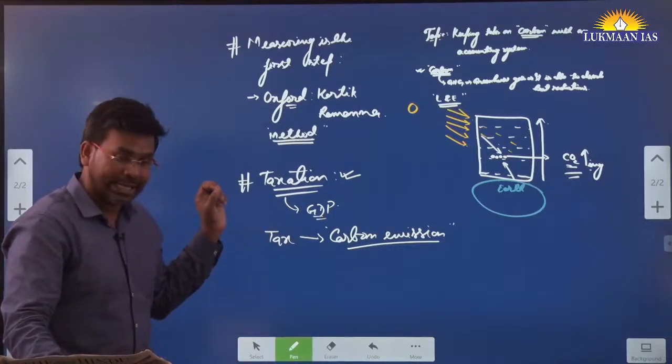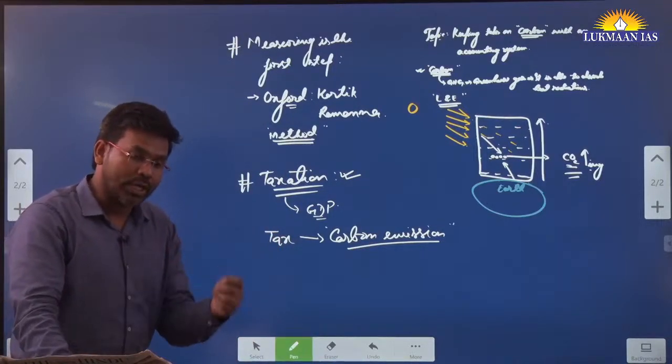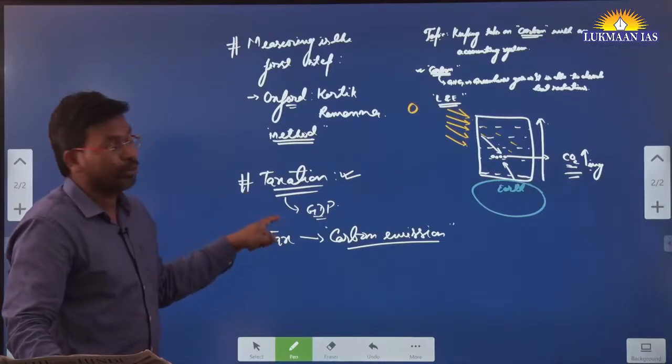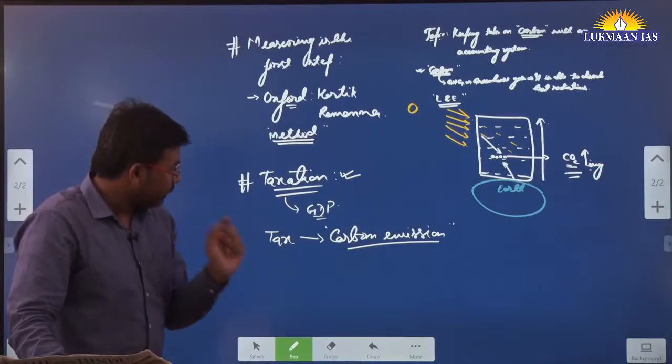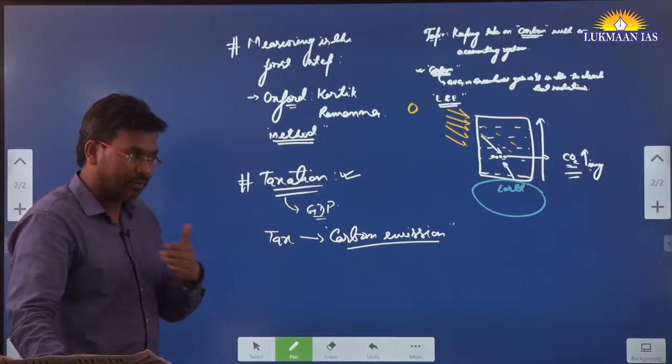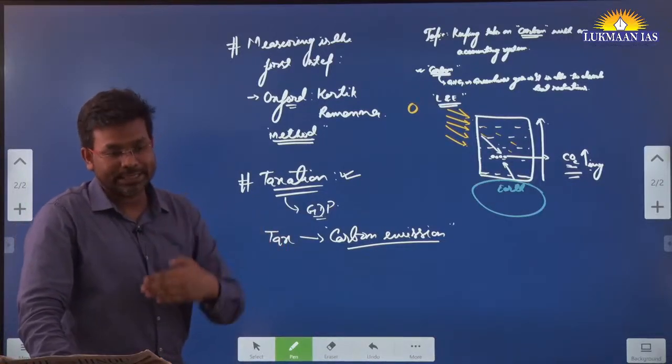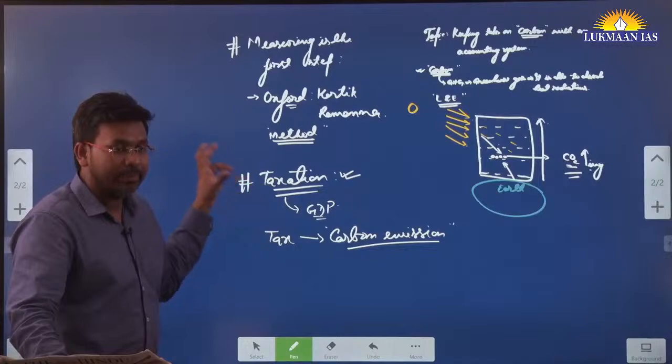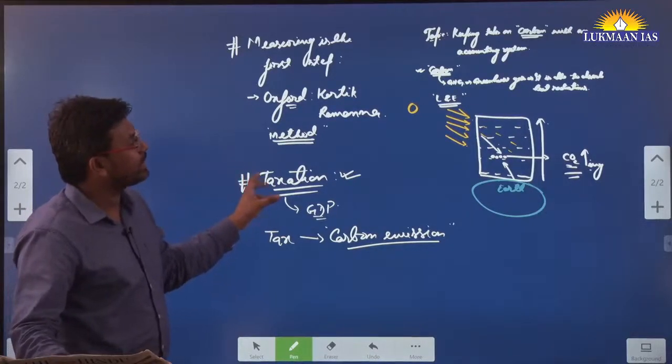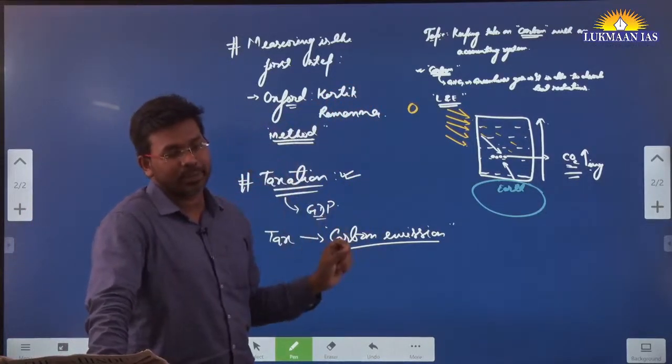The way that we are taxing people on their income, we can also tax people on the amount of carbon that they are emitting. If we do that kind of taxation, there will be a uniform system of taxation, and it's going to make people sensitized. People will be aware that we need to reduce the emission of carbon dioxide.